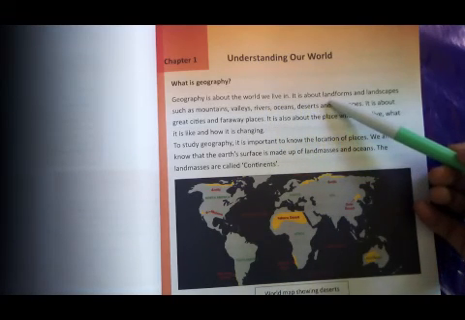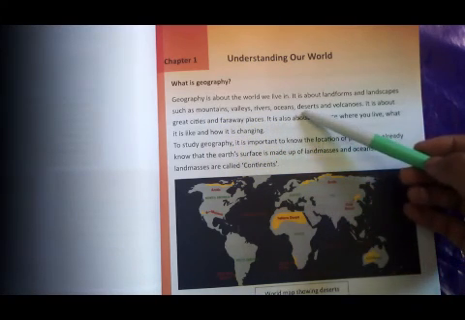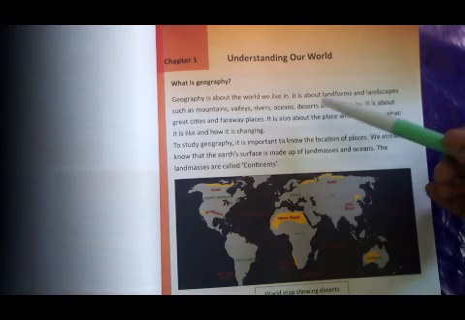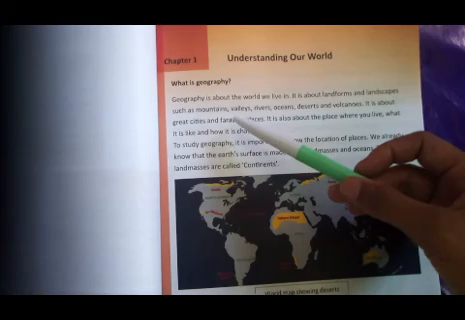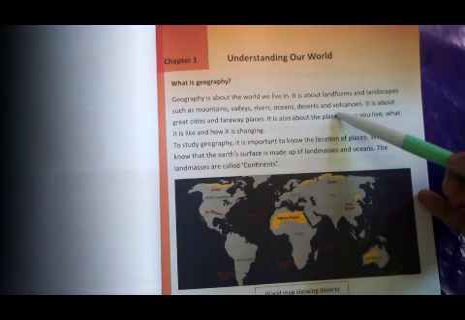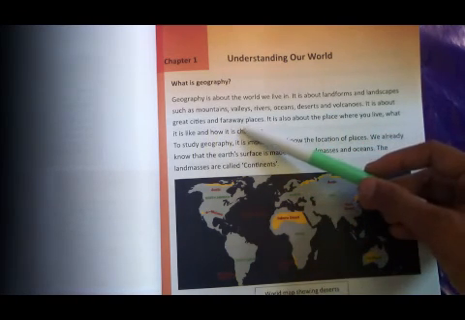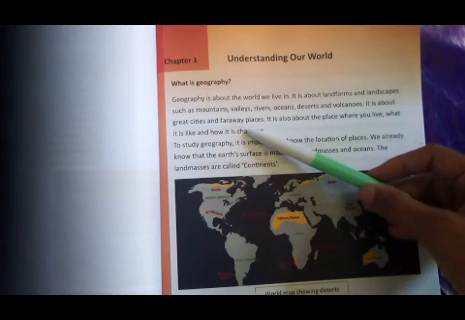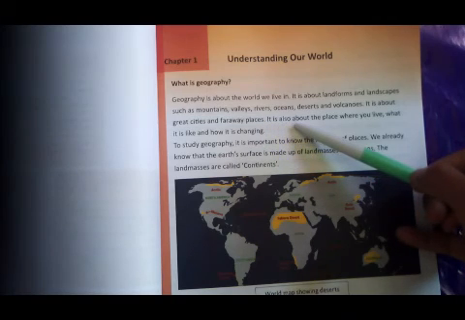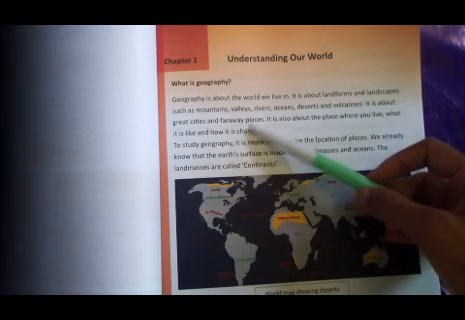It is about landforms and landscapes such as mountains, valleys, rivers, oceans, deserts, and volcanoes. So on our earth, on our world, there are different types of things present, just like mountains, valleys, rivers, oceans, deserts, and volcanoes. It is about great cities and far away places. It is also about the places where you live, what it is like, and how it is changing.